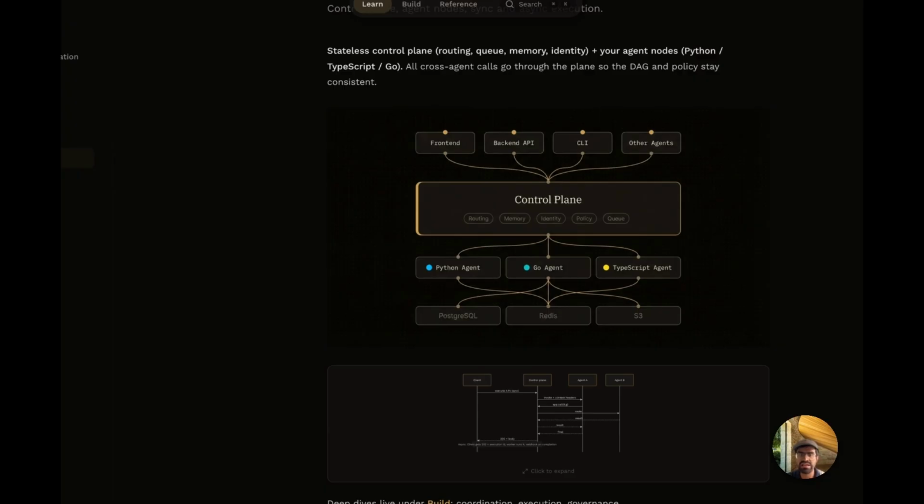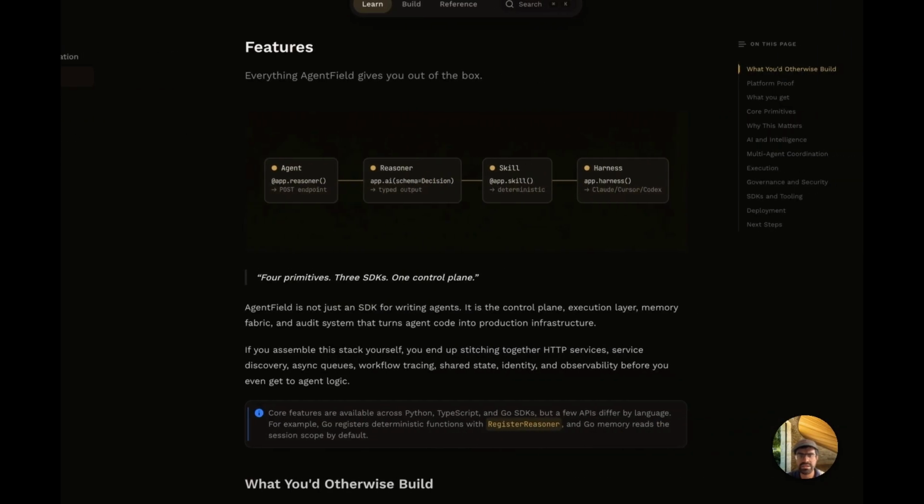You write agents as typed Python functions, defining reasoners for AI-backed logic and skills for deterministic tools. Every agent gets a cryptographic identity, so in production, every action is signed and verifiable, and not just logged. So instead of building one monolith application that does everything, AgentField lets you build independent agent services that coordinate through the control plane.